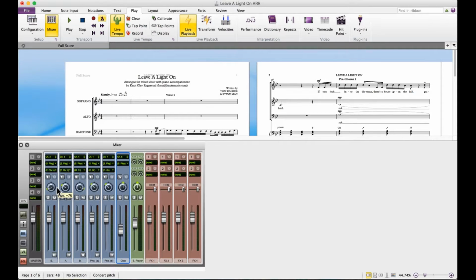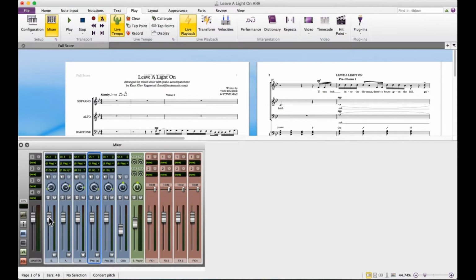You want to pan the parts to either side, and you want to make sure the part you want to have as the main part in the practice track is on one side and all the others on the other. So I usually put the main part in the left ear and the others on the right ear. So say I want to make a part for the sopranos. I want to pan it to the left, which it's already pretty well panned. And then I want to pan all the other parts over to the right, like so.